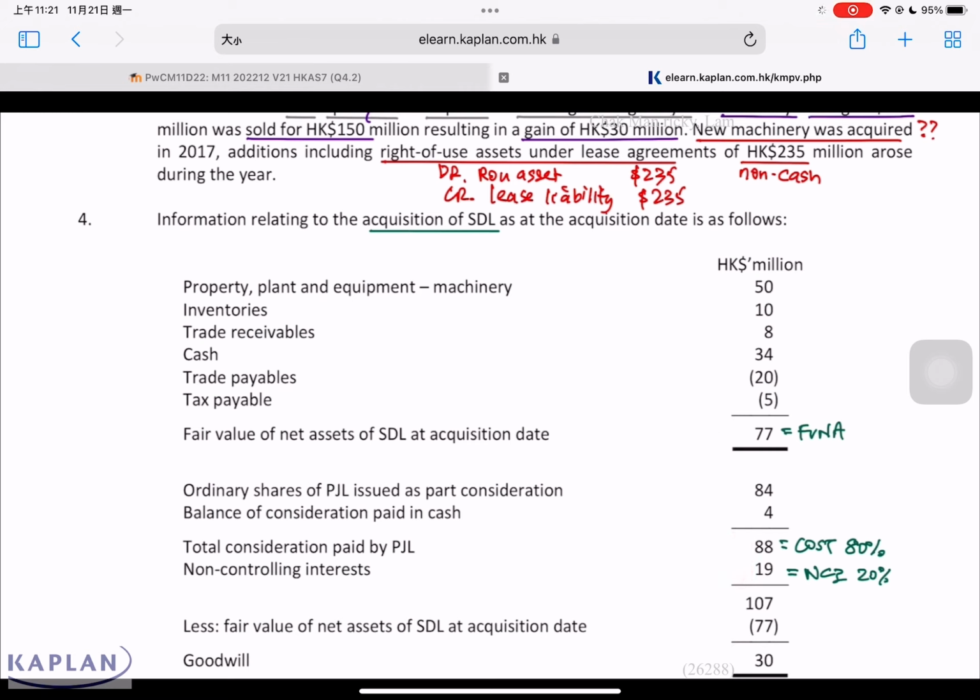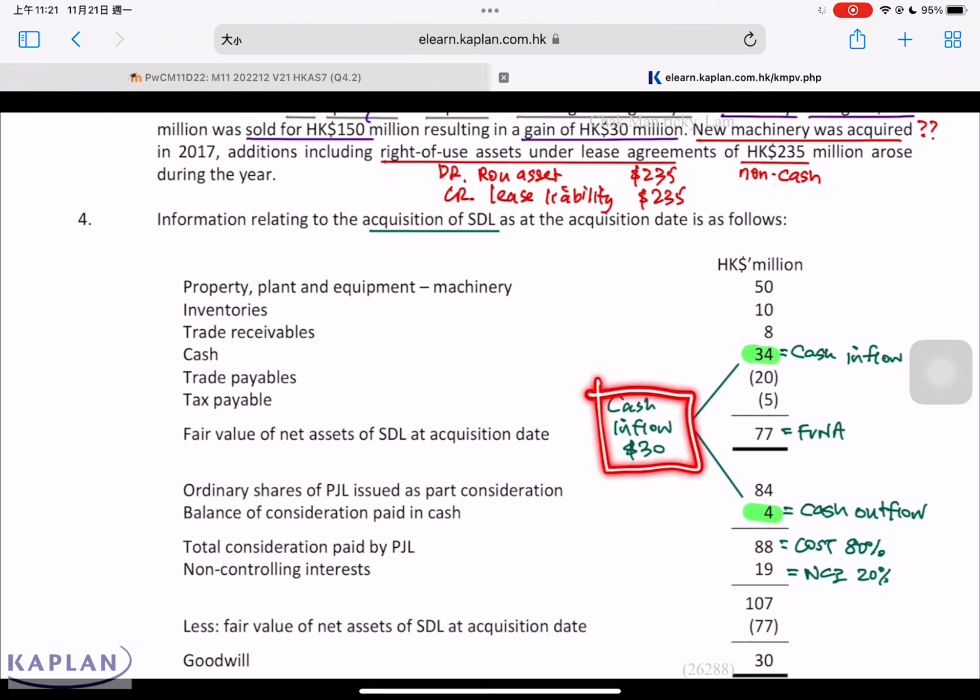The cash item is cash paid to acquire the subsidiary is equals to 4. This represents the cash outflow. After acquiring the subsidiary, the company controlled the cash of 34. This is considered the cash inflow. The net cash flow to the group is equals to $30 inflow. This represents the cash inflow for the group as a result of acquisitions of STL. We'll come back to this shortly.